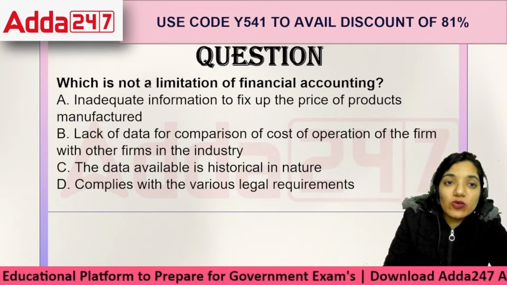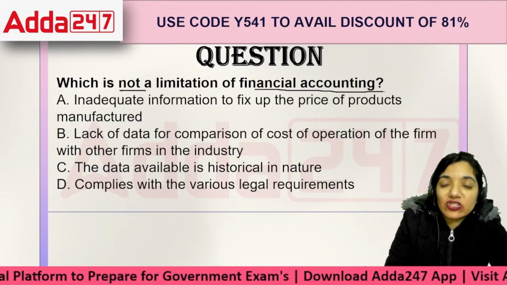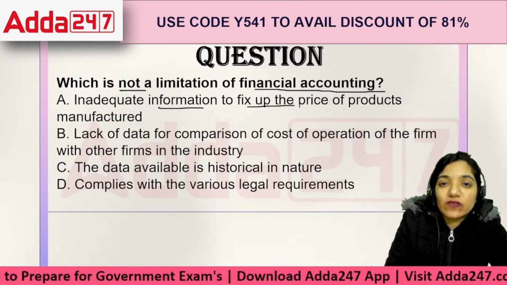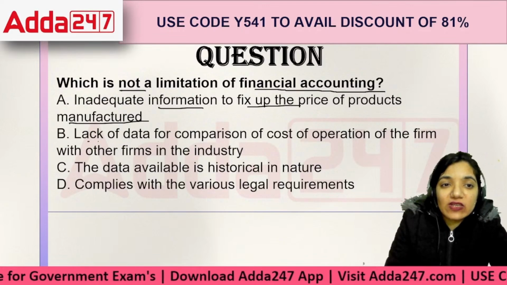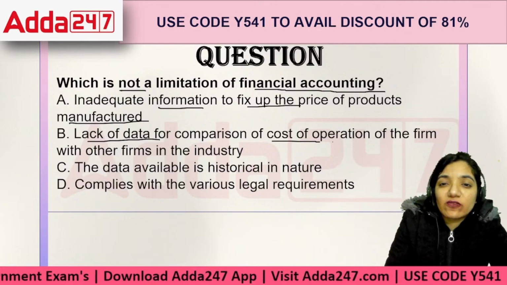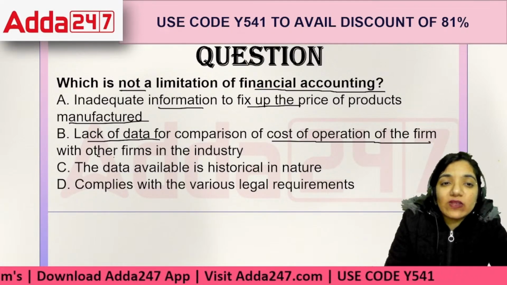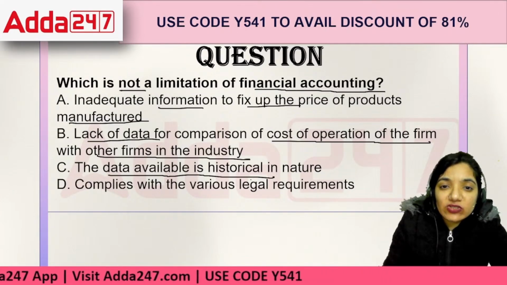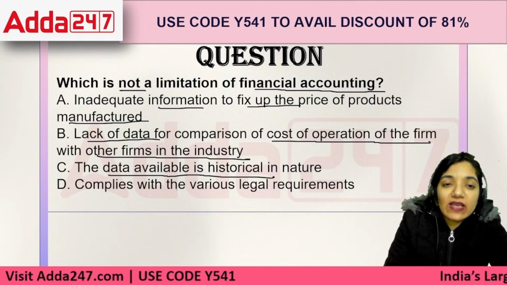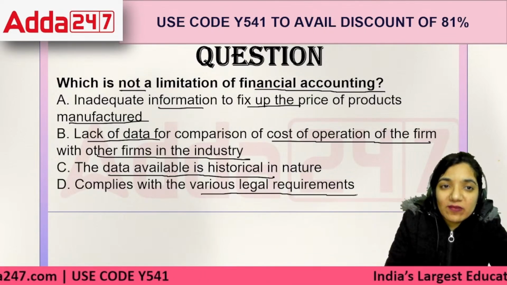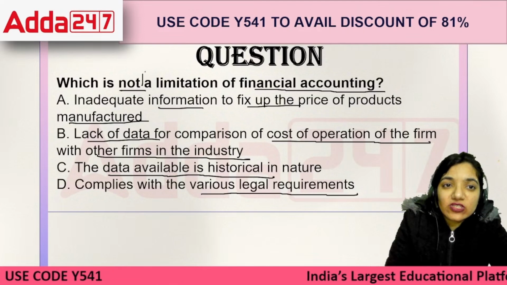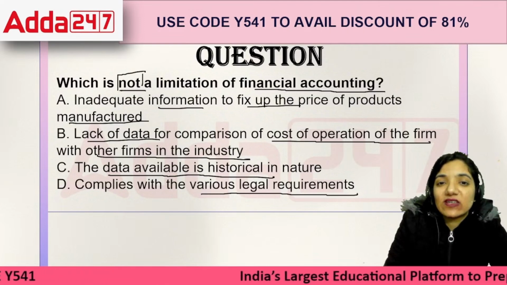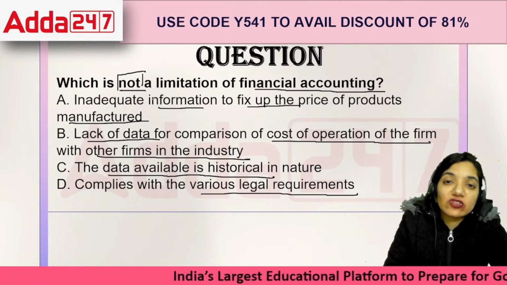Next question, everyone. Which is not a limitation of financial accounting? Inadequate information to fix the price of the products manufactured; lack of data for comparison of the cost of operation of the firm with other firms in the industry; the data available is historical in nature; and complies with the various legal requirements. Which one is not a limitation of financial accounting?